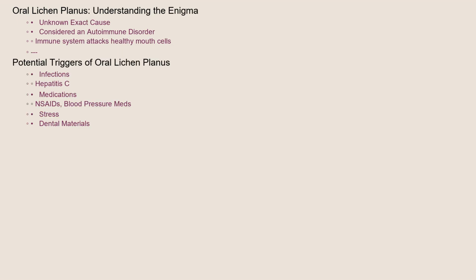The exact cause of oral lichen planus remains a mystery. However, it's considered an autoimmune disorder, meaning your immune system mistakenly attacks healthy cells in your mouth. Certain factors may trigger oral lichen planus, including infections like hepatitis C, certain medications like NSAIDs or blood pressure medications, stress, and even dental materials. It's important to remember that these are potential triggers and not direct causes.